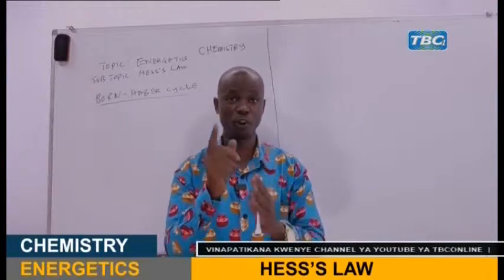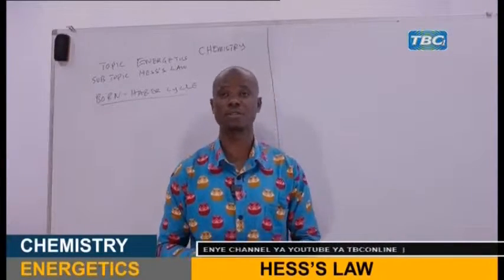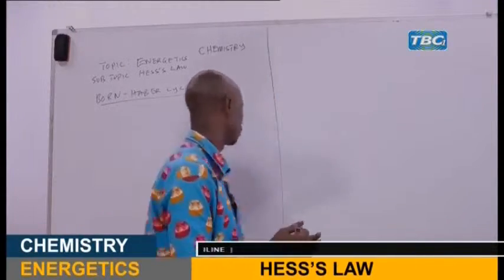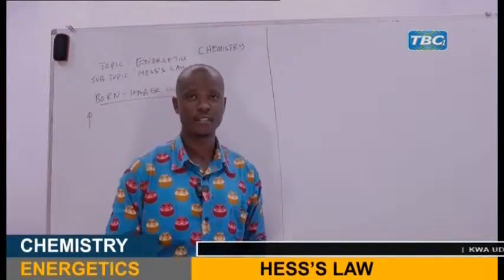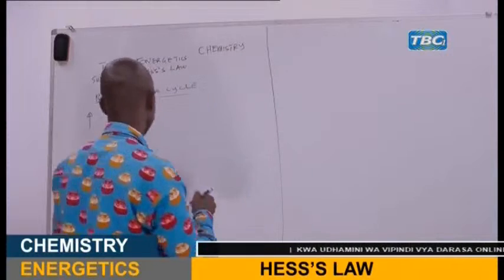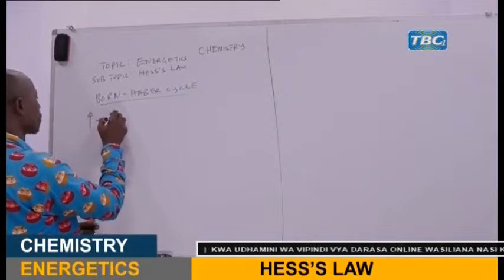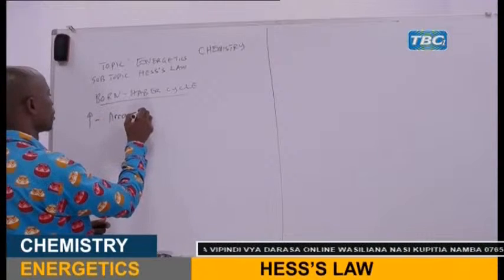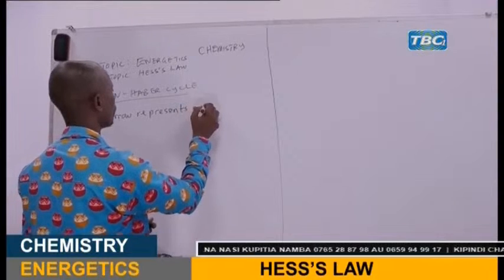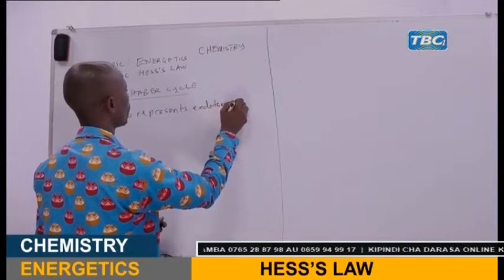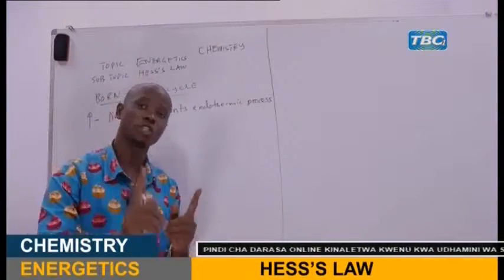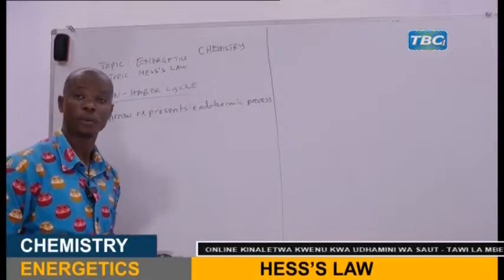There are arrows. Before we go to the examples, I want to give some skills. What do the arrows in the cycle represent? The arrow which is pointing upward represents an endothermic process.